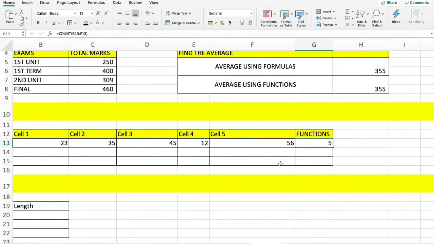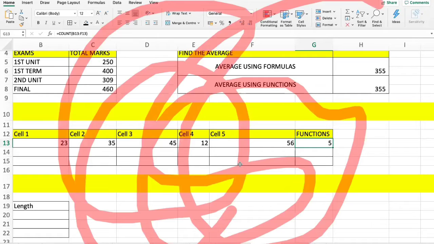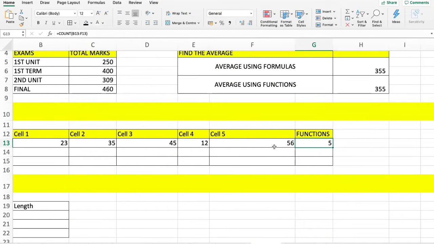But make sure when you are counting a particular cell range or data range, it consists only of numeric values. The count function only works on numeric values and it doesn't work on alphabetical values.